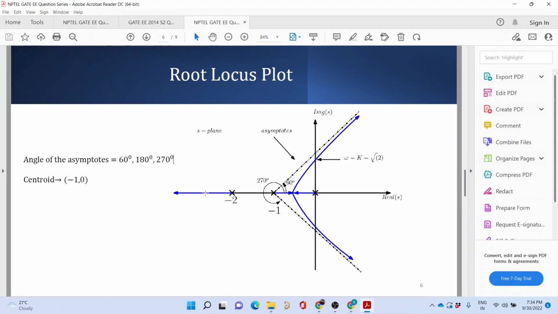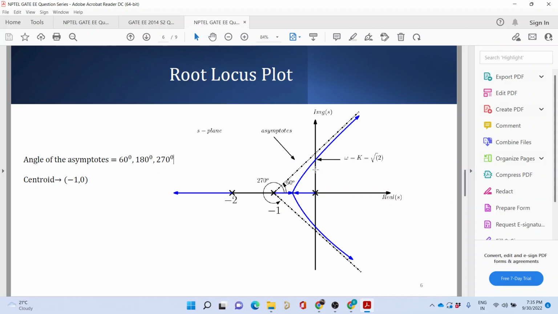So the effect of adding a zero would be making the system much more stable, and it will be pulling this root locus towards the left hand side of this plane. So the intersection will not be over here, it may be over here, or it may not intersect at all. Now our dilemma is: is it intersecting, or is it not intersecting?